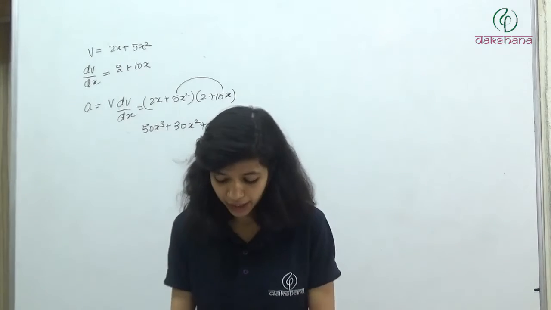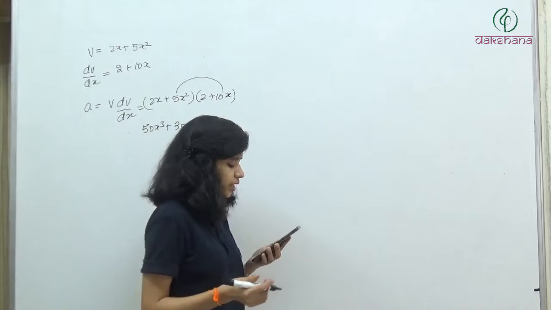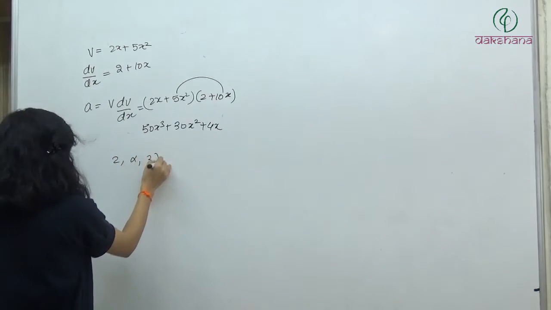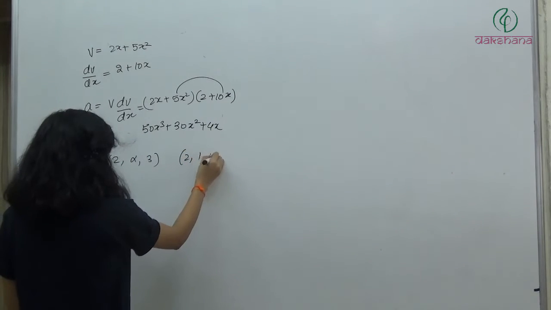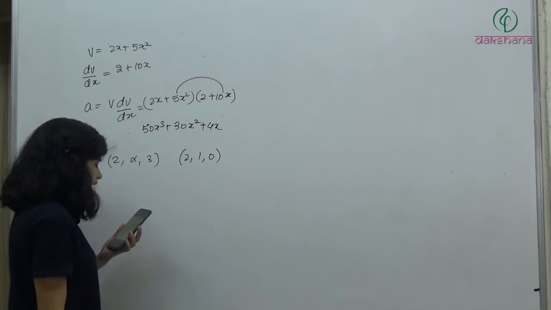Question number 68. If vector a is equal to 2i cap plus alpha j cap plus 3k cap, that is 2, alpha, 3, and vector b is 2, 1 and 0, are perpendicular to each other, then find alpha.